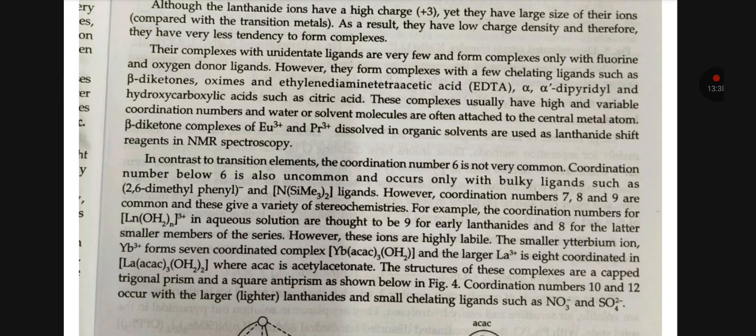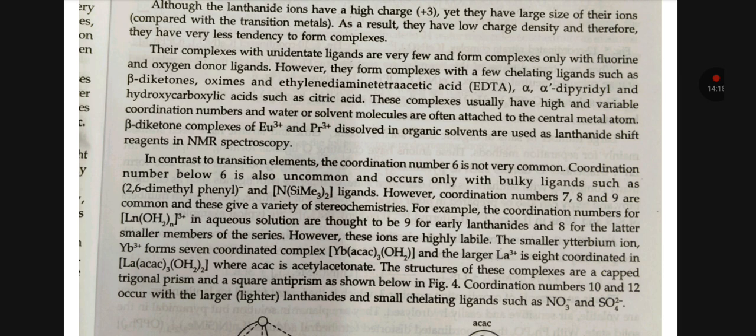However, they form complexes with a few chelating ligands such as beta-diketones, ethylenediaminetetraacetic acid, alpha,alpha'-dipyridyl, and hydroxy carboxylic acids such as citric acid. These complexes usually have high and variable coordination numbers, and water or solvent molecules are often attracted to the central metal ion. Beta-diketone complexes of Eu3+ and Pr3+ dissolved in organic solvent are used as lanthanoid shift reagents